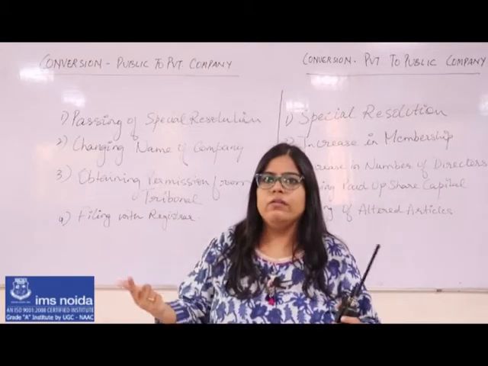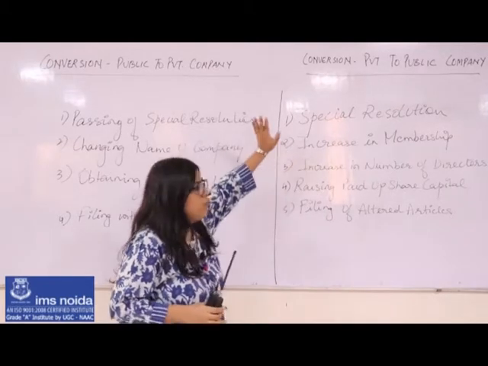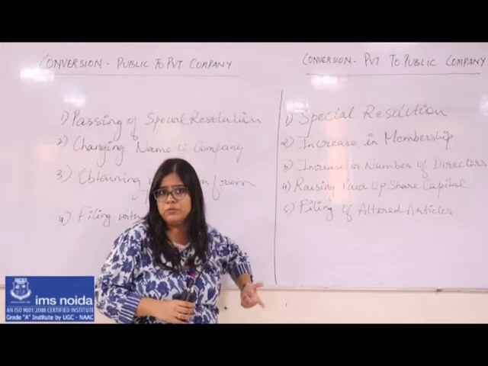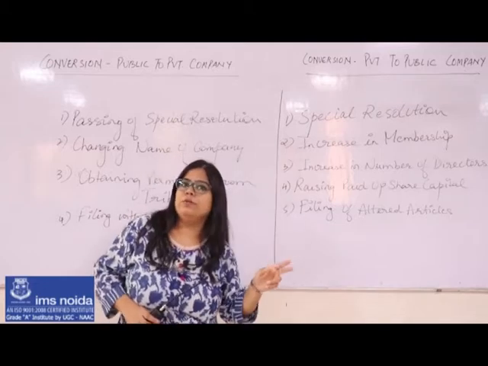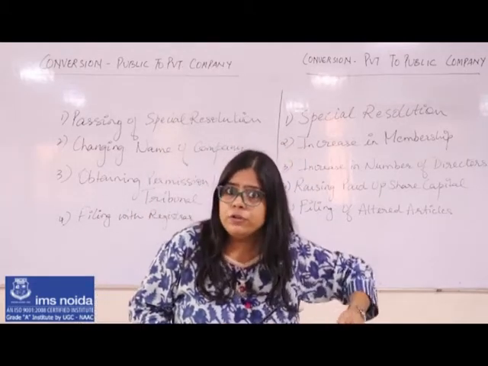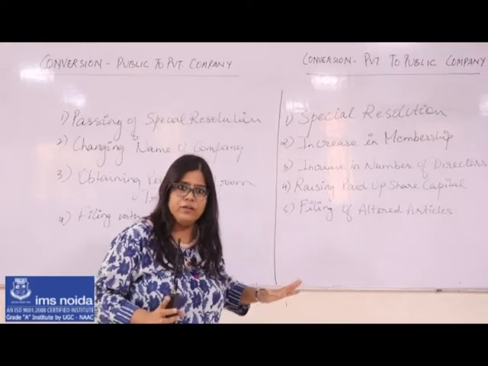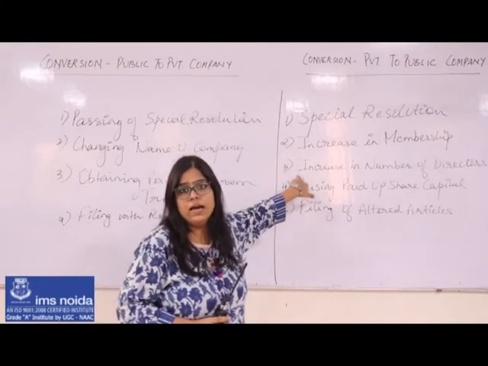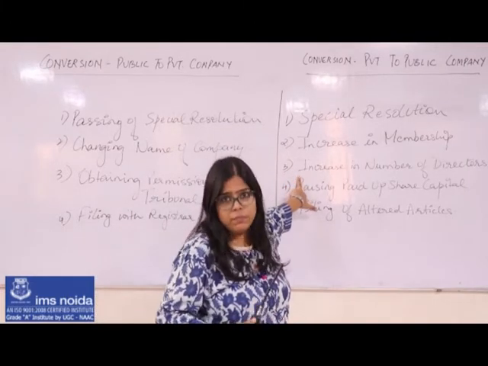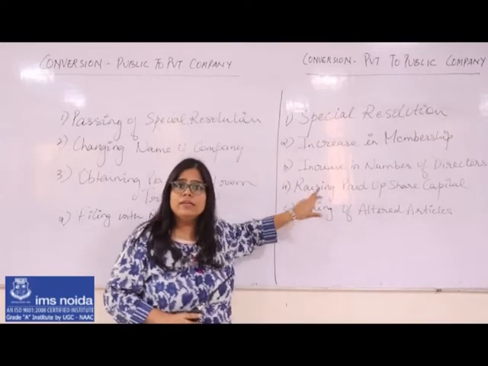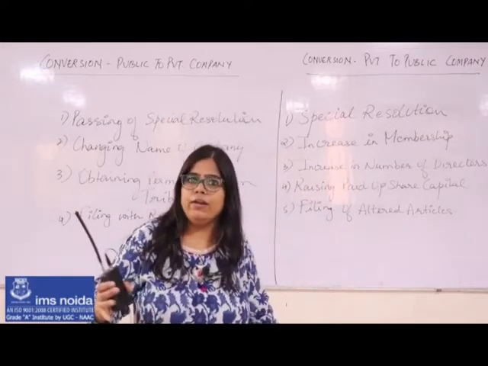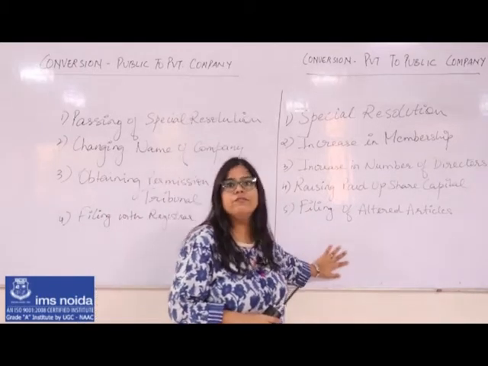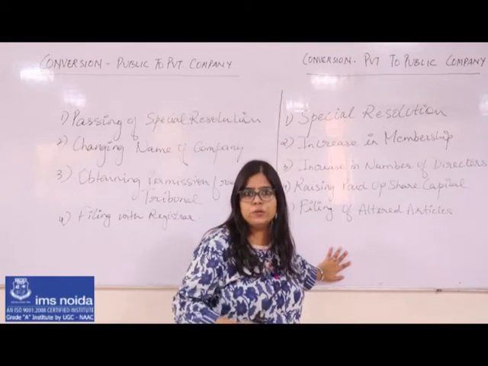So let's give a quick revision. What all is required? First, in order to convert private into public, the first step is a special resolution requiring 75% majority. Number two, increase the members from 2 to minimum 7. Number three, I was having minimum 2 directors, now I need to have minimum 3 directors. Then the fourth was raising capital from 1 lakh to 5 lakh, and then finally submitting the changed copy of articles of association within a period of 15 days to the registrar office which is present in the state.